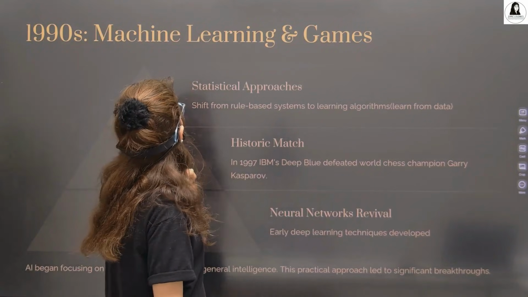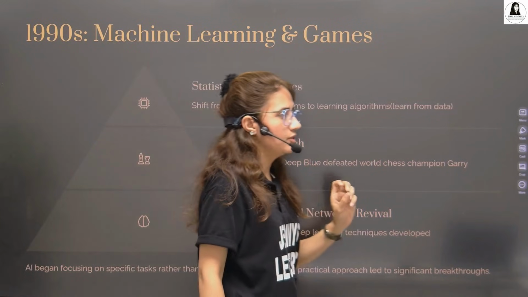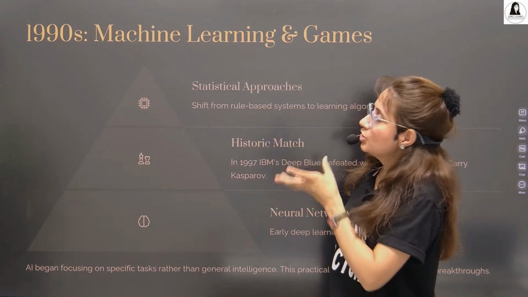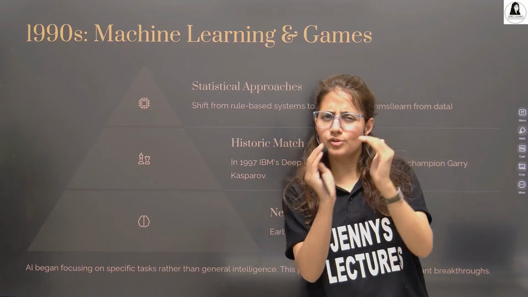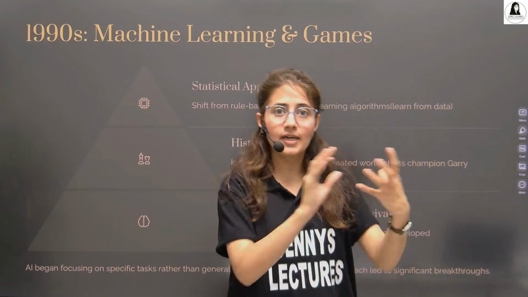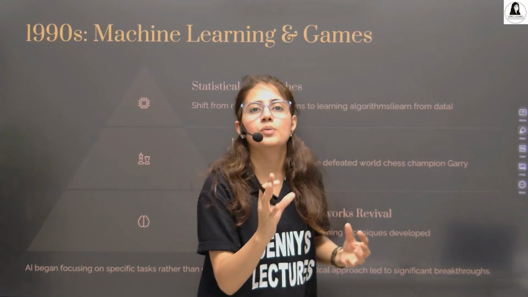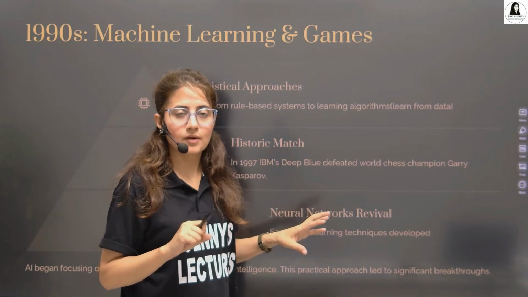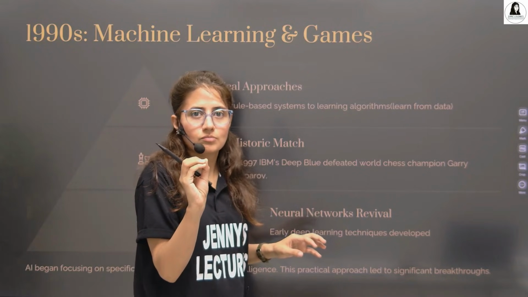Now, after that, the 1990s was a time of machine learning and games. They changed their approach from hard-coded rules to machine learning, learning algorithms that learn from data. So machine learning came into the picture during that time, right? And in 1997, there was a major milestone.